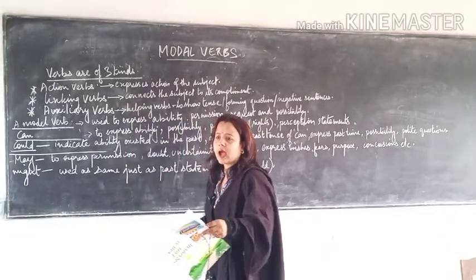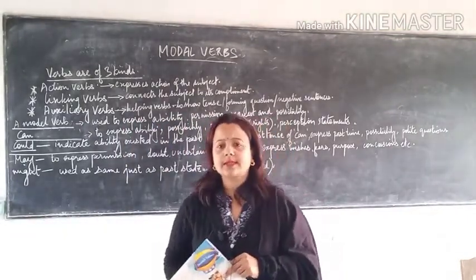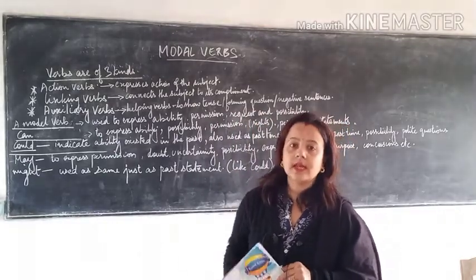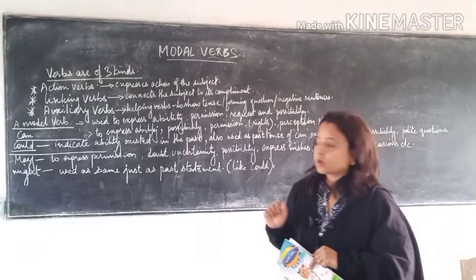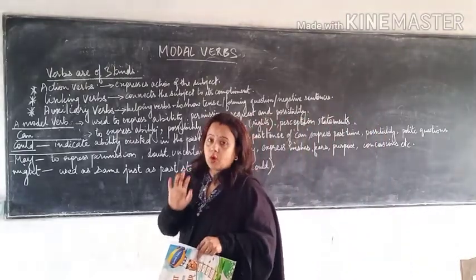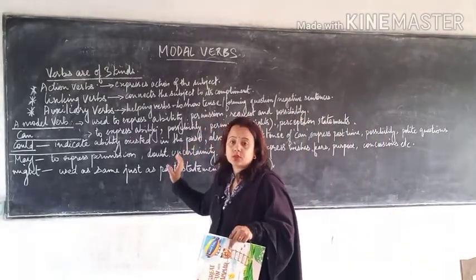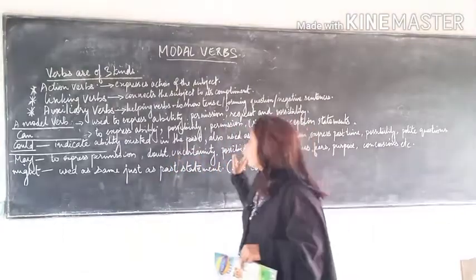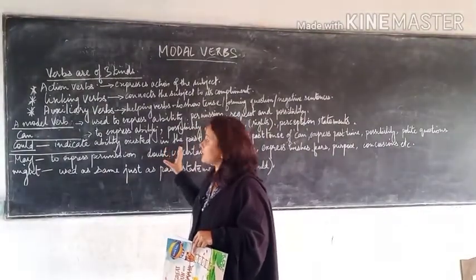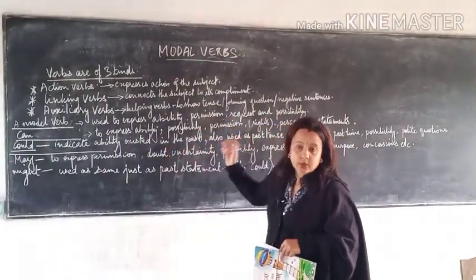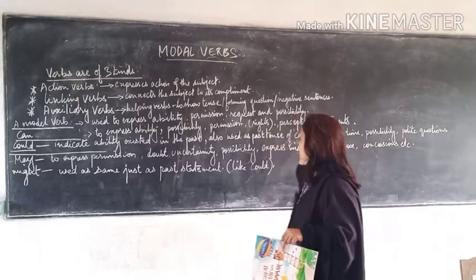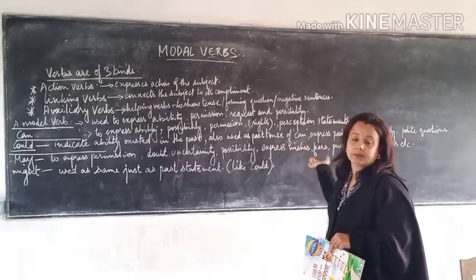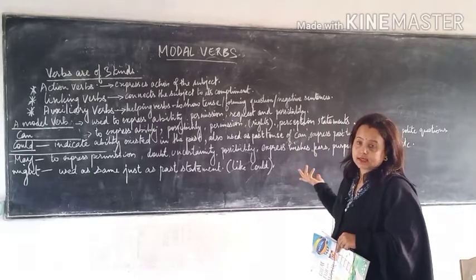When I say I can sing, what do you understand by this? Can you tell me which tense it is? That means this sentence is in present tense. Okay. So I hope you understood that when can is used, you can understand the sentence is in present form. And can is used when you are expressing any kind of ability, possibility, permission as well as rights. I can sing. That means this is my right if I can sing.